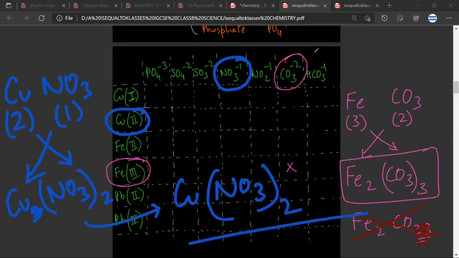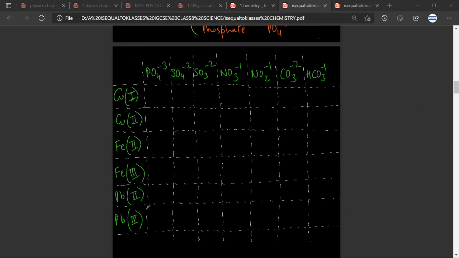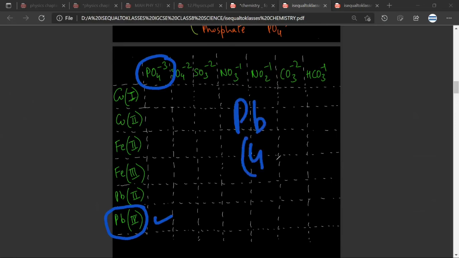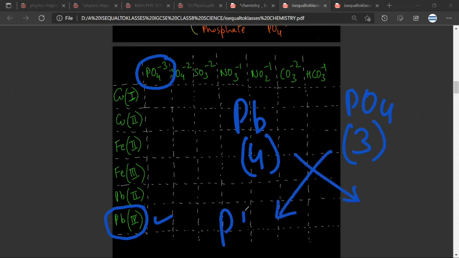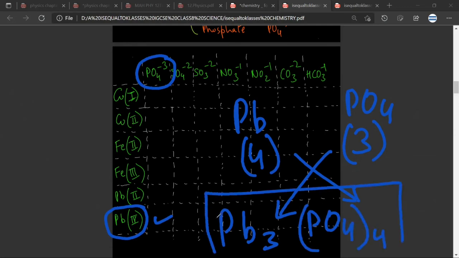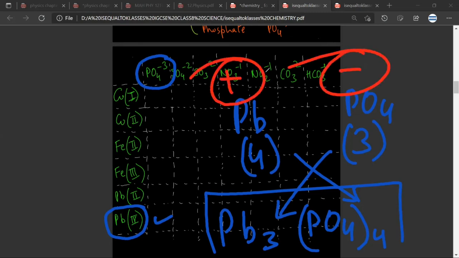Any doubt? No, sir. Let's take another example. Let us take this example. So you wrote the valency of Pb and below it the valency of phosphate. Any doubt? Crisscross it. Pb3 phosphate 4. Any doubt? No, sir. And just remember the fundamental rule that the positive party will come first, the cation will come first, and the anion will come later. Any doubt, Mr. Satya? No, sir.